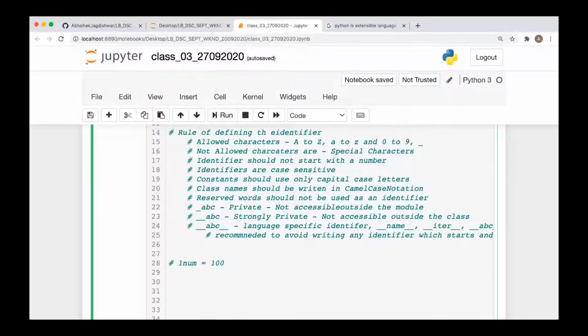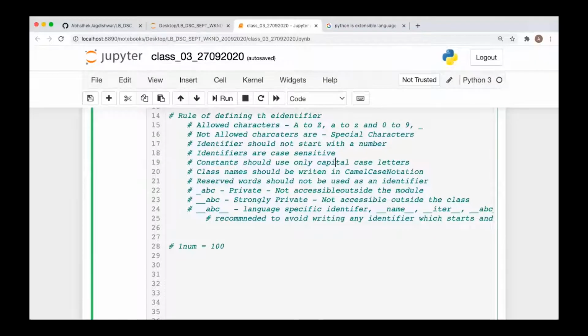Now I'm correlating this with the VBA knowledge that I have, where we define the variable as a constant using const. We have that keyword in C also, in Java also. We have these keywords to define a constant value, and once it is defined as a constant, you cannot change the value associated with it, which is not the case in Python. You can always change the value. Python will still consider it as a variable. You will be able to change it.